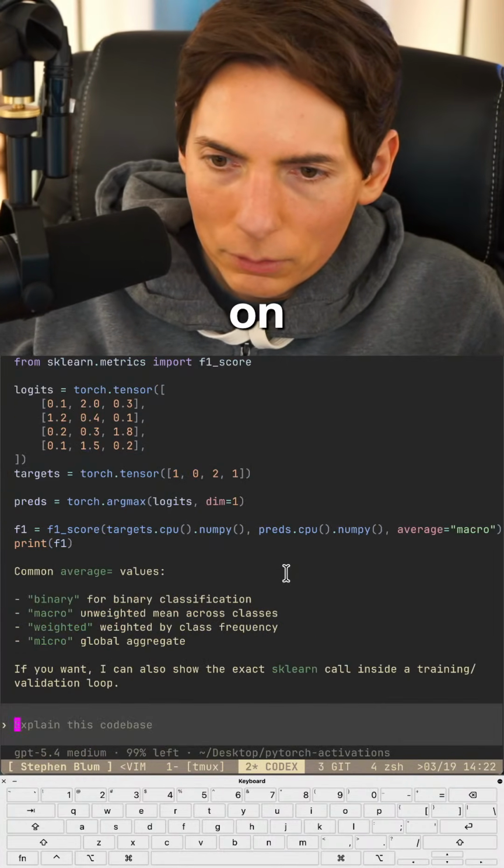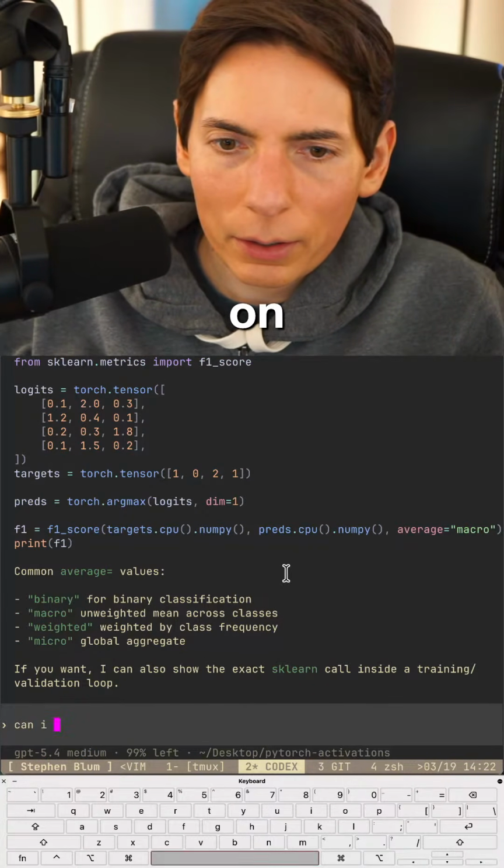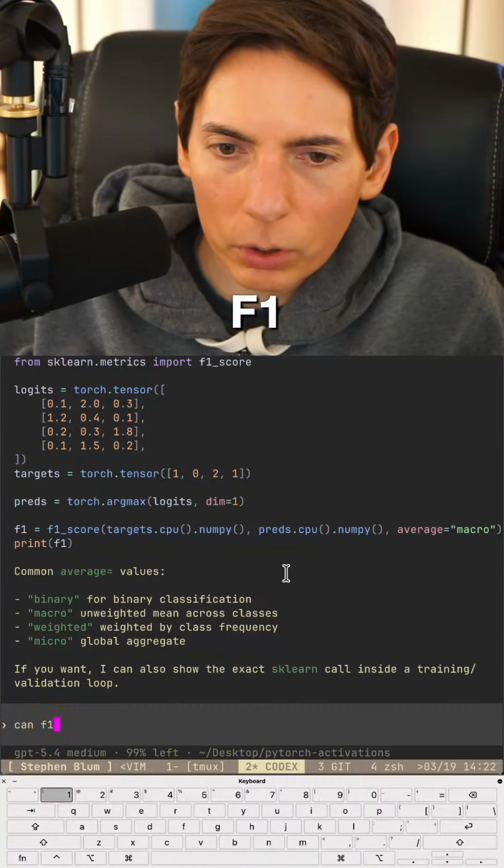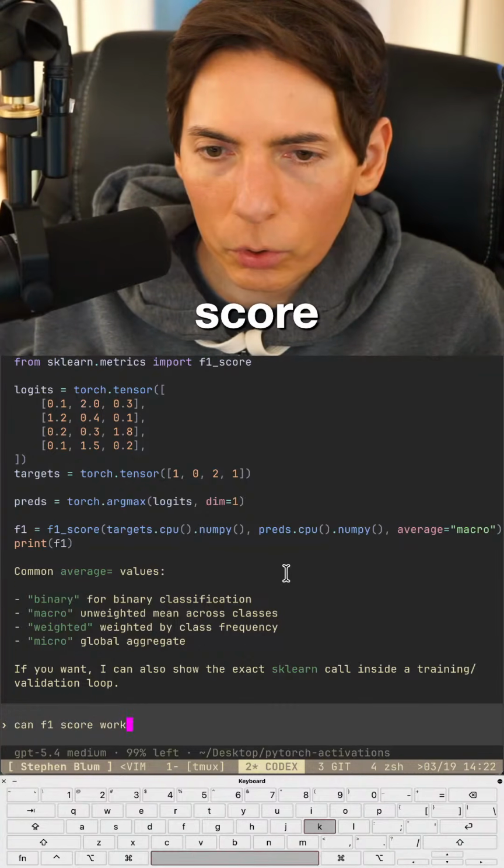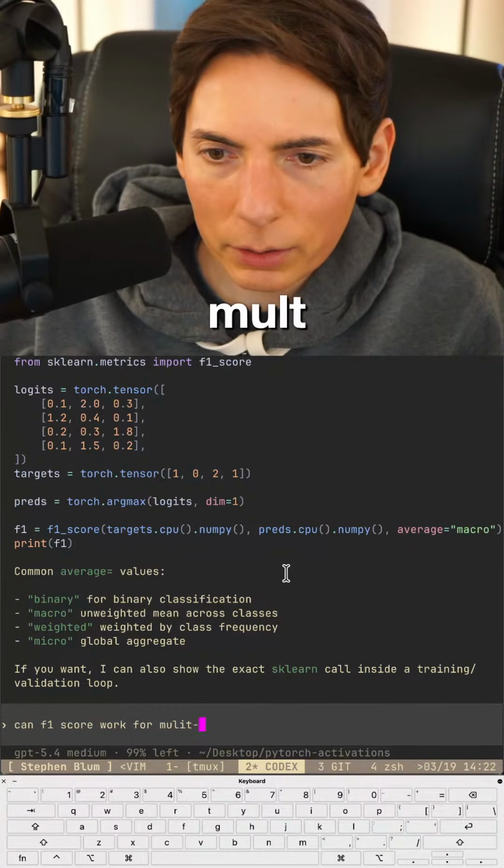Hold on. Can F1 score work for multi-class?